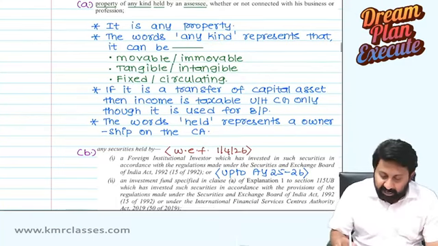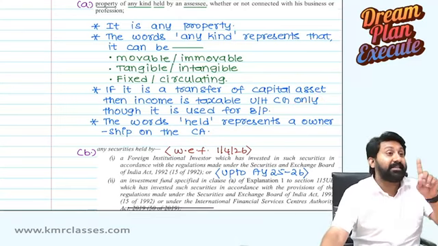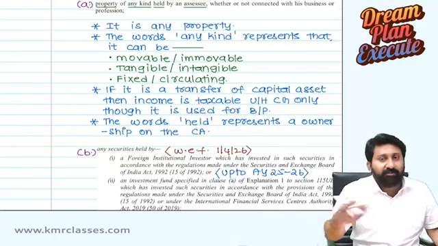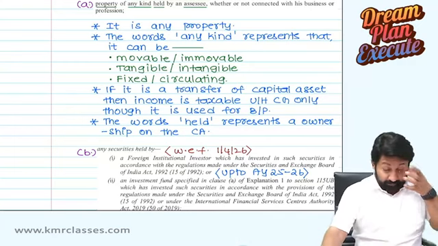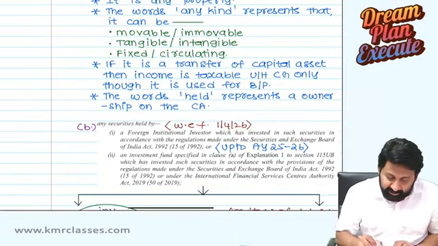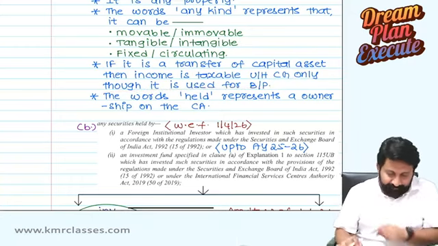If it is a transfer of capital asset, then income is chargeable under the head capital gain only, though it is used for business or profession. Very important observation. Now I am showing you the notes of what we discussed. Okay. Next. So if it is a transfer of capital asset, then income is taxable under the head capital gain only, though it is used for business or profession.